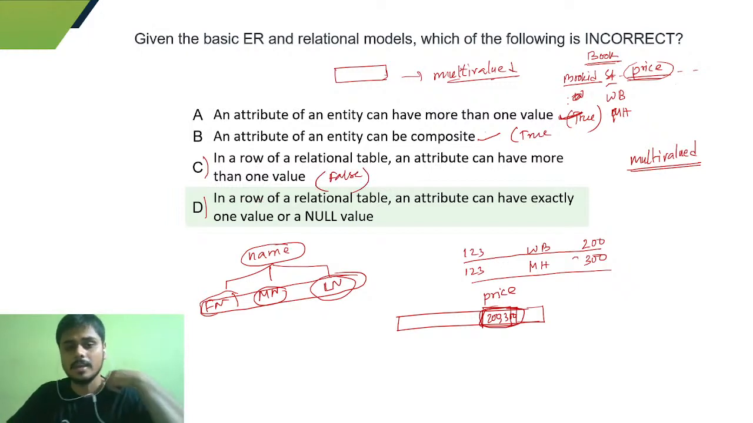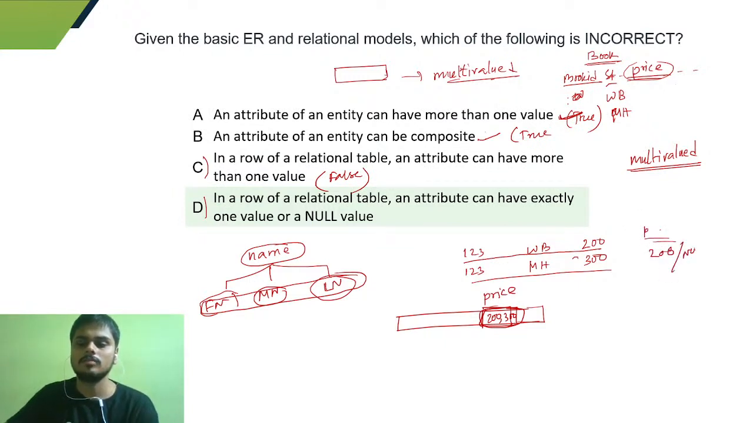And the fourth one is saying in a row of a relational table, an attribute can have exactly one value or a null value. Obviously, you can see that price can have either one value or a null value also. So this is also true. So the incorrect one is the third one. So our answer will be C.